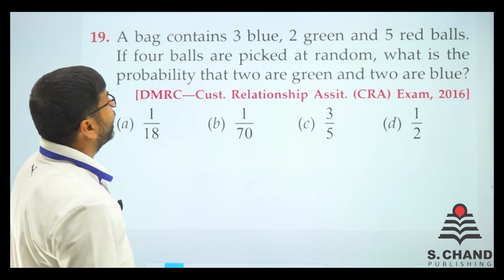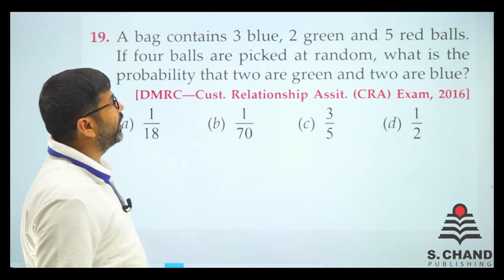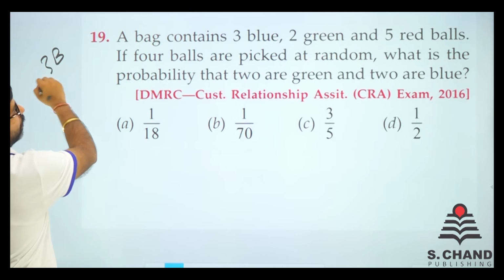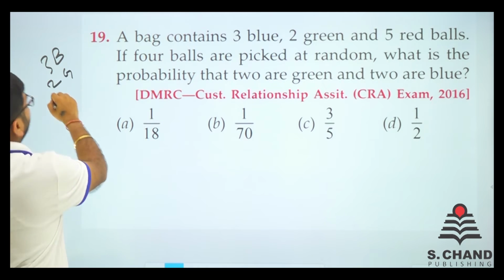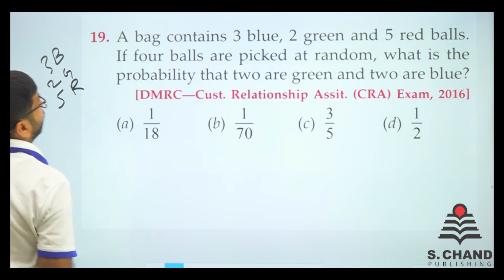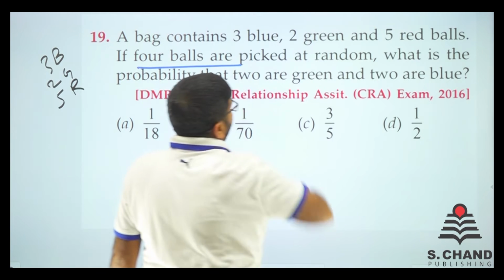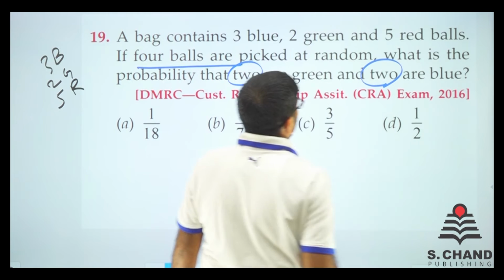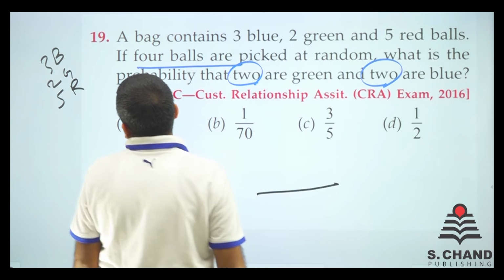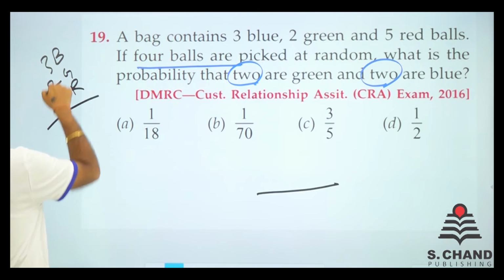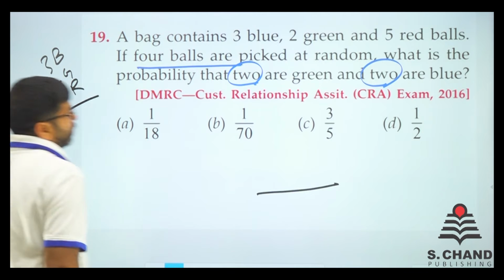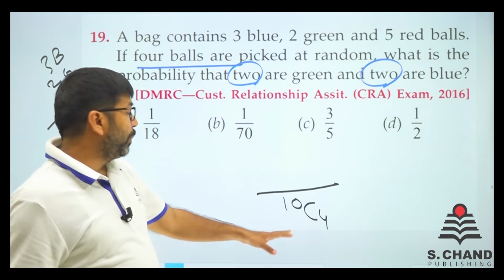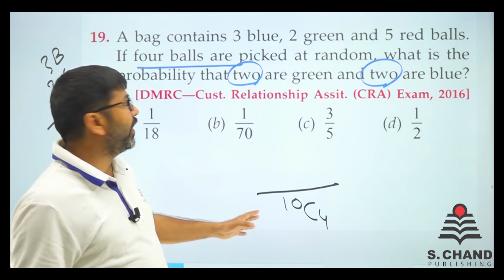Now a bag contains 3 blue, 2 green, 5 red balls. We have got 3 blue, then 2 green, then 5 red. 4 balls are picked at random. What is the probability that 2 are green and 2 are blue? So 4 are picked out of these 10, that is 3 and 2 and 5. So we have got 10C4, because we have to pick 4 out of 10.